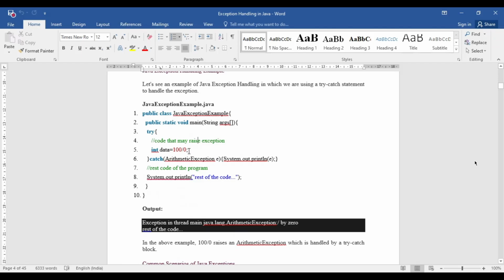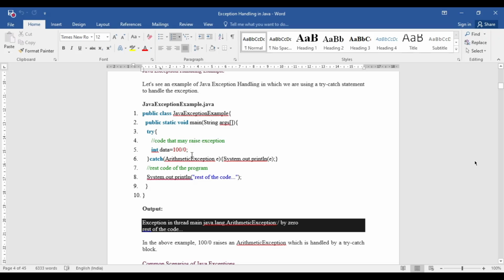This is the only instruction in this whole class. The variable contains a value, which is nothing but a number divided by 0, that is 100 divided by 0.